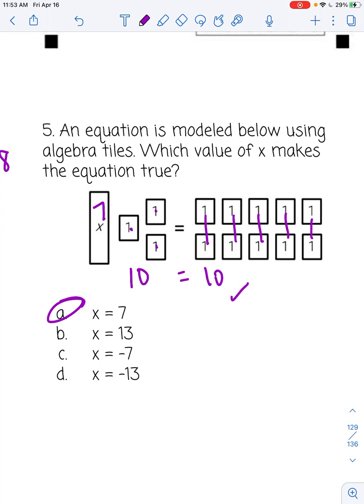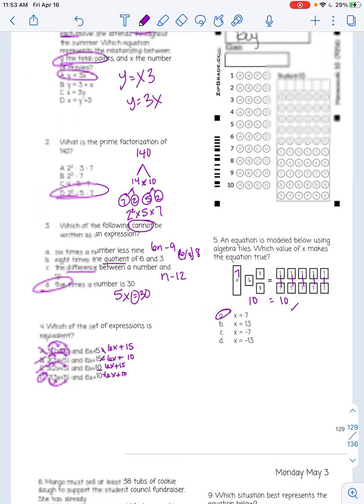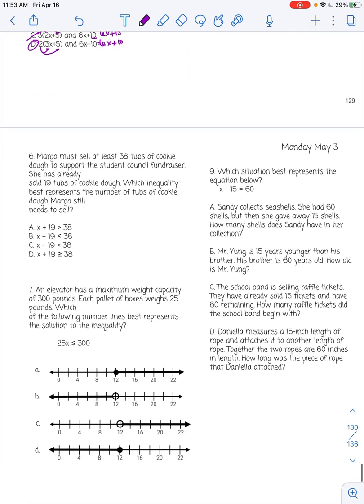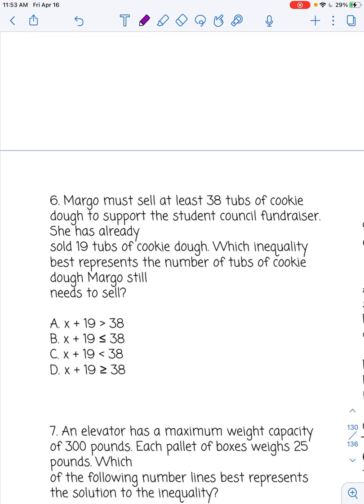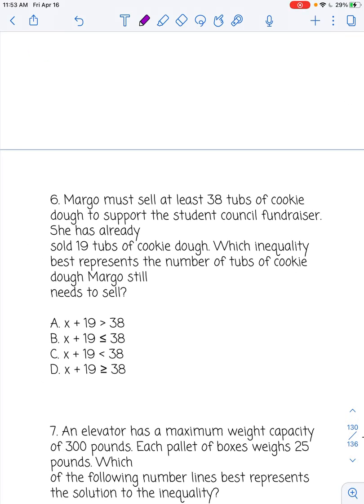Because if you plugged any of these other numbers in there for x, you would not get the same answer. Okay, second page. Number 6. Margot must sell at least 38 tubs of cookie dough to support the Student Council fundraiser. She has already sold 19 tubs of cookie dough. Which inequality best represents the number of tubs of cookie dough Margot still needs to sell?